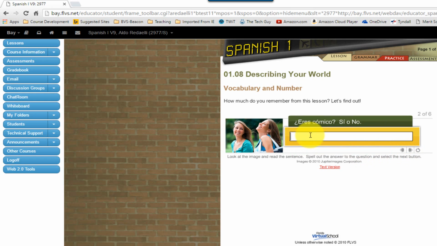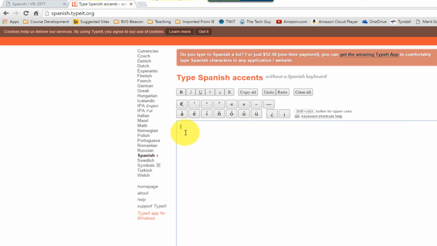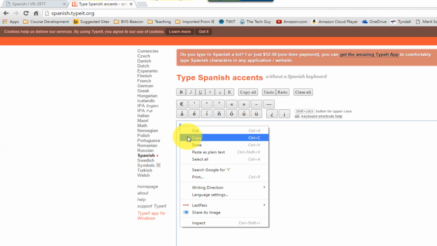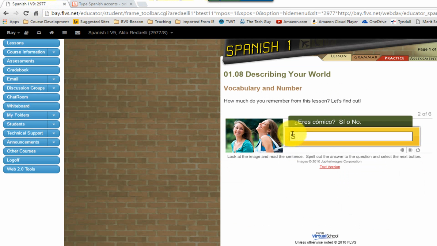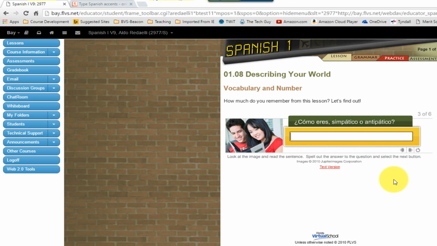¿Eres cómico? Are you funny? Sí or no? So again, just a one-word answer. In this case, I'm going to say sí. You see how sí has an accent? So again, we used this tool before. We go to spanish.typeit.org, and we're going to make an I with an accent, and we're going to copy and paste it. See that? If you don't put that accent, it's going to mark it wrong. Okay, you need to understand that.